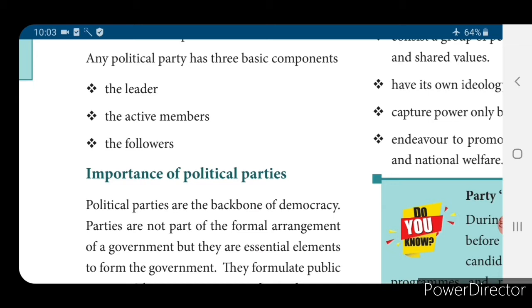Then the followers. In a political party, there are many members who will follow the actions of the leaders and the policies of the political party. We call those persons followers. So any political party has three basic components: leader, active members and the followers.